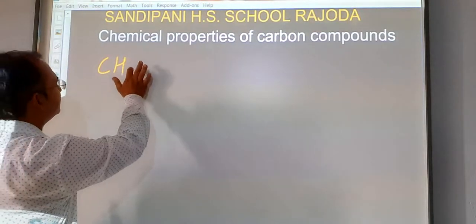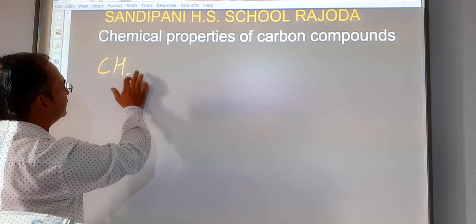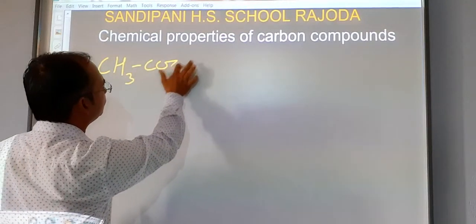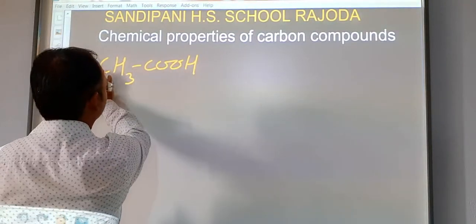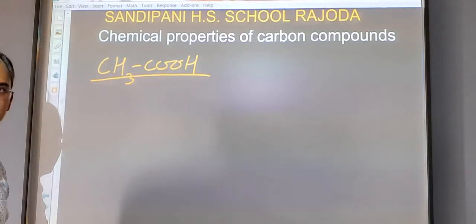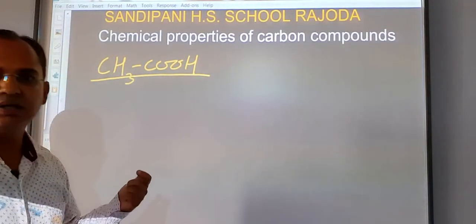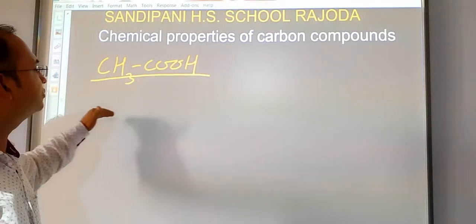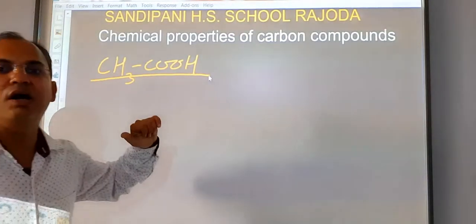So the second carbon compound, the next acid, is ethanoic acid, that is CH3COOH, ethanoic acid, ethanol and ethanoic acid. It also comprises 2 carbon atoms.